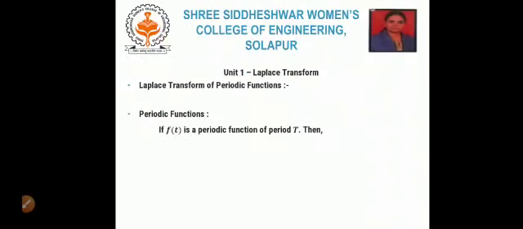If f of t is a periodic function of period T, see, f of t is some function of the time variable t, which is denoted as small t, and period is denoted by capital T. Then f of t equals f of t plus T, which equals f of t plus 2T, which equals f of t plus 3T, and so on.